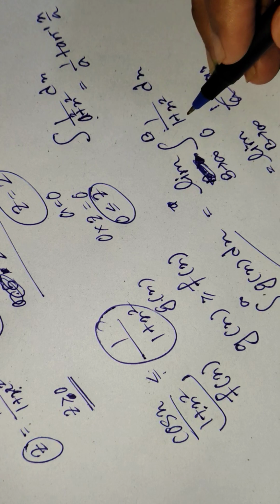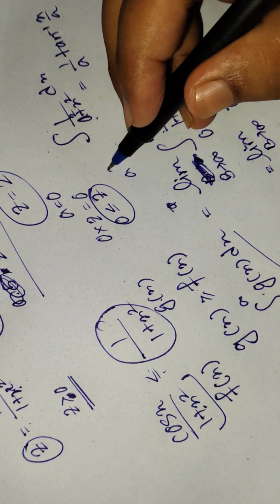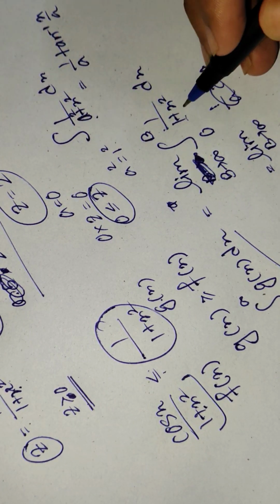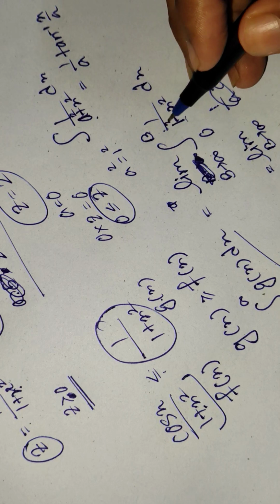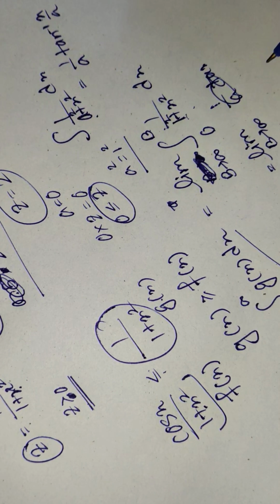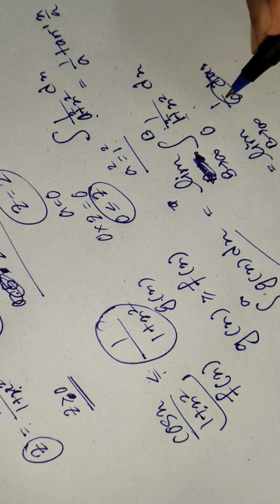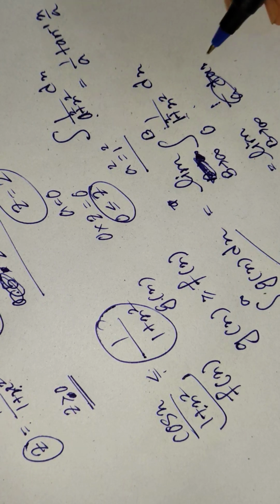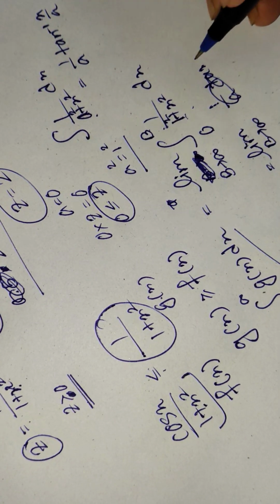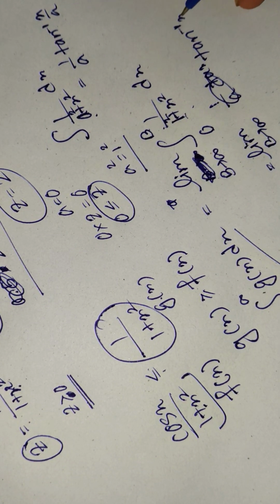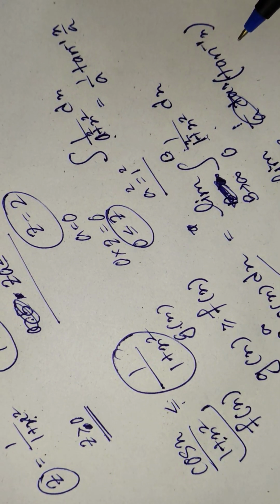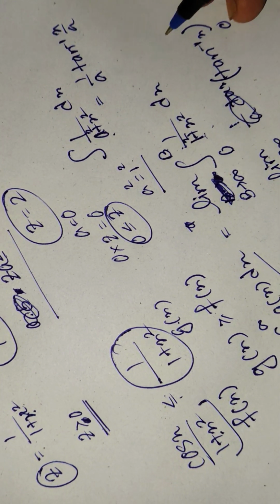You can see a square equals 1 square, so a is 1, so 1 by a means 1 by 1, and tan inverse x by a means tan inverse x. So this is the integration, tan inverse x with the limit 0 to b.